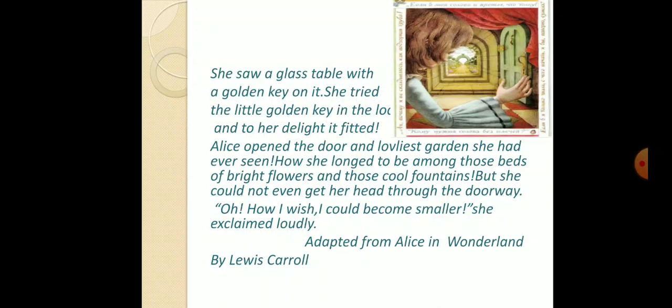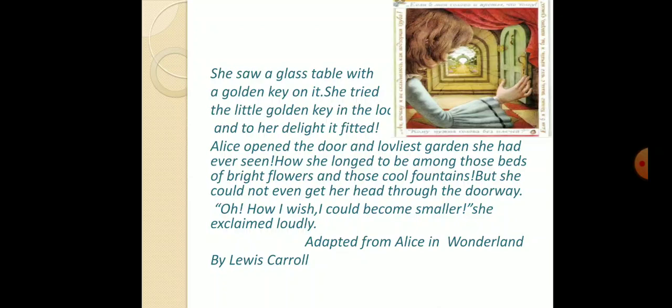After seeing the garden, she really wanted to go among those beds of bright flowers and those cool fountains. Fountain means a stream of water that is forced up into the air, mostly kept for decoration.